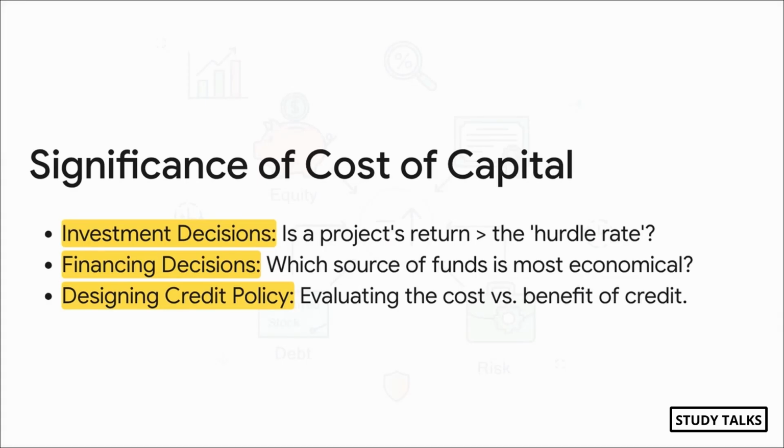So why should you care about this? Why is it so important? Well, it drives 3 massive business decisions. First, investment decisions, capital budgeting stuff. You use this rate to figure out if a project is actually going to make you money. Second, the financing decision we just talked about, picking the cheapest way to get cash. And third, something you might not think of, designing your credit policy. You have to know your cost of capital to see if offering credit to customers is worth it. Definitely remember this for your theory questions.